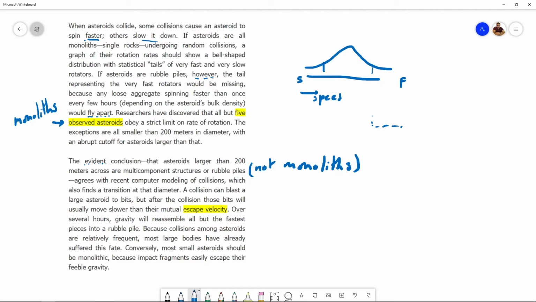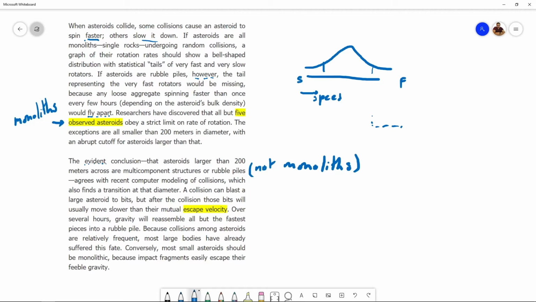Some of the bits which are rotating at a much faster speed don't come back, but overall the asteroid continues in existence and the smaller bits are usually slower than the speed at which they might fly away. And since collisions are quite frequent, most large asteroids would be rubble piles. On the flip side, the paragraph ends with the mirror image of this, that the smaller asteroids should be single rocks because their gravity is so weak that they won't be able to pull back the bits that might have got shattered after a collision.